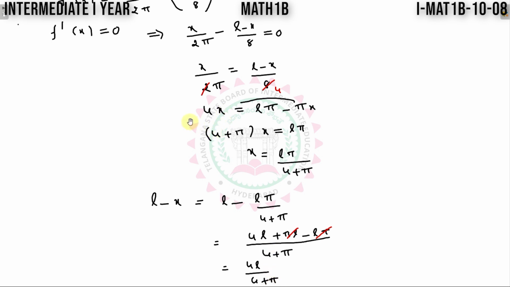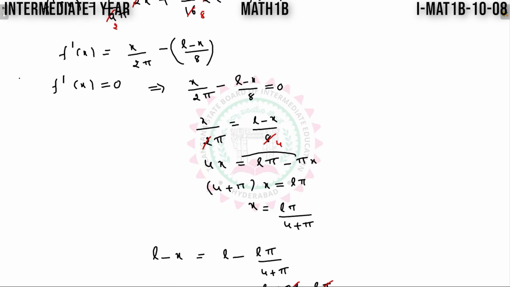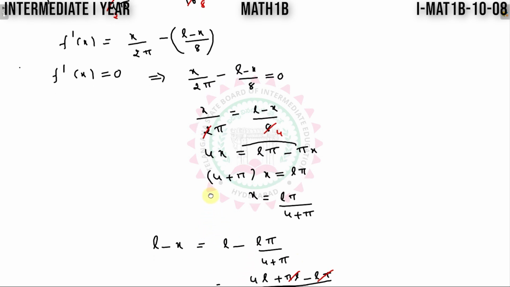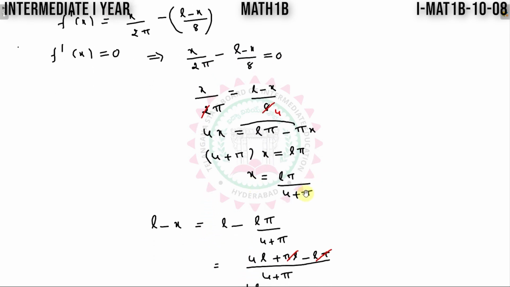Now second step, find out f double dash x value. So this f double dash x means, here I am solving that. Differentiate this with respect to x on both sides.